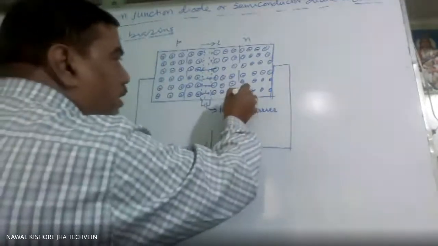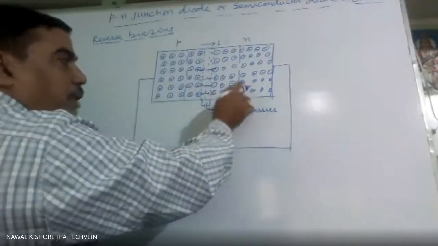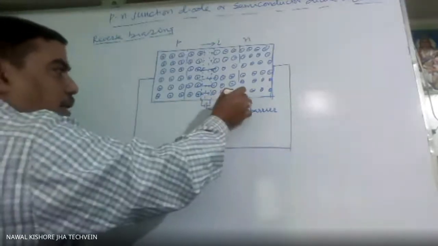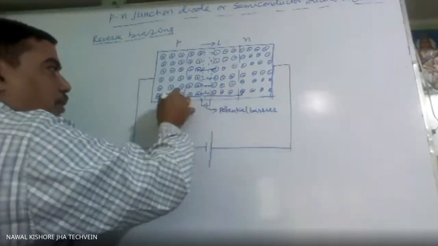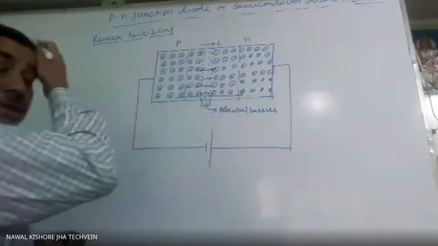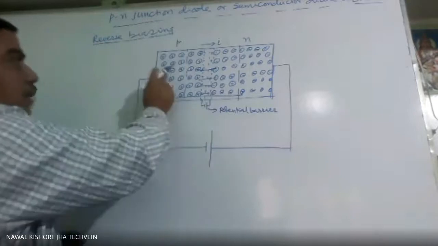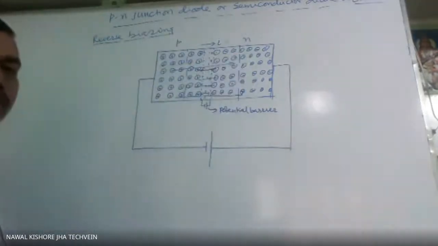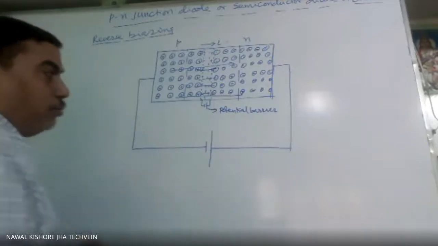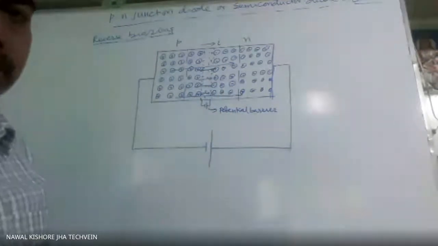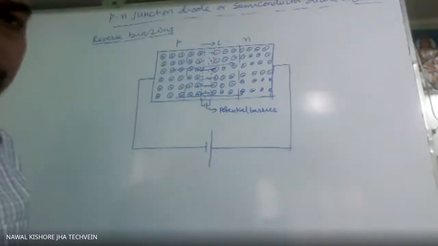Now this minority carrier will be able to reach here. Which type of force is it experiencing? This is the negative terminal, so this minority carrier will start moving this side. And here is the electron, so it will be diffused by this one only. An equal number of electrons will come here, or this electron will start coming this side. As a result, this current will be very less because the conductivity is very less here.